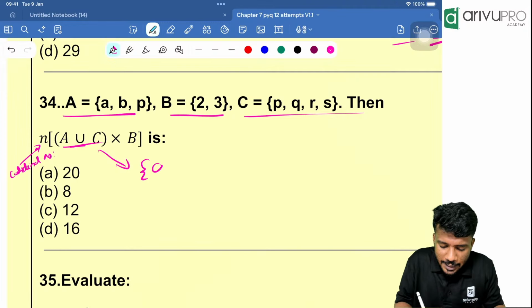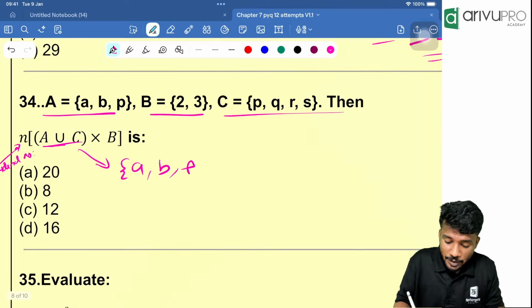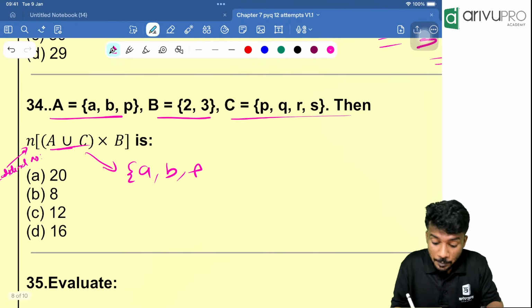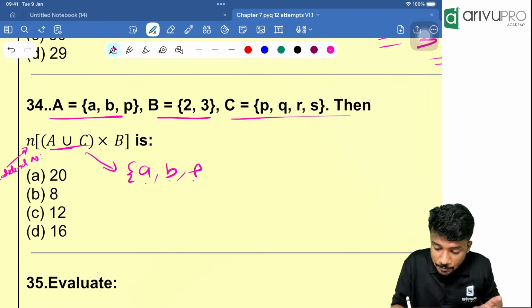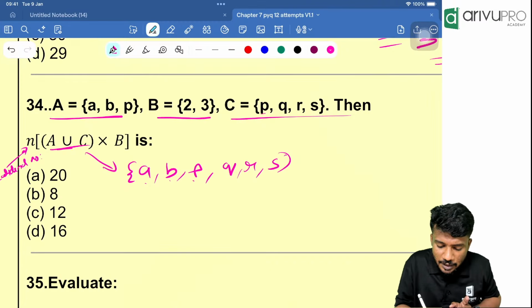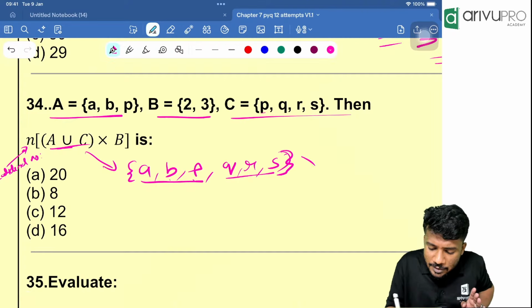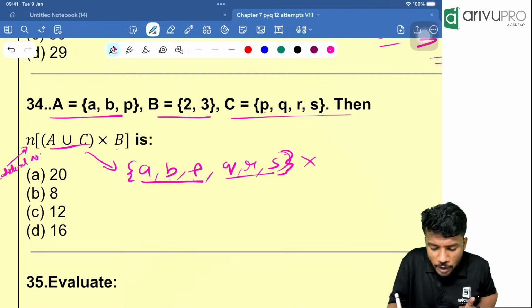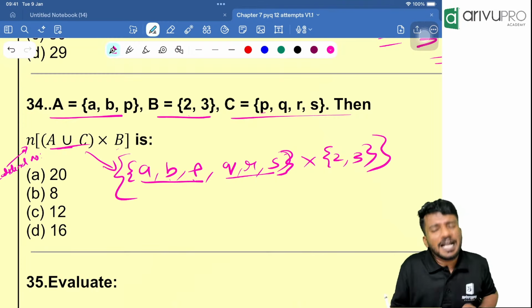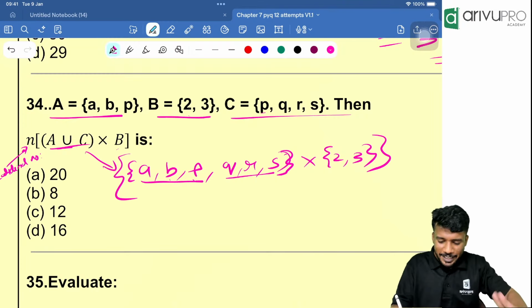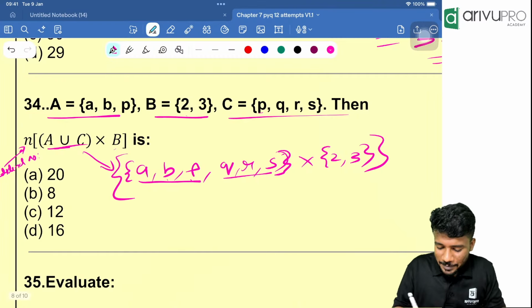Sorry, A union C, not A union B. The elements are a, b, p. Then p is already there. Then q is there, r is there, s is there. Correct? Yes. That means how many elements are there? 6 elements are there. Then multiply it with B. B is what? 2, 3. People, when they are asking for the cardinal number of a Cartesian product, you can just take the number of elements in the first set.